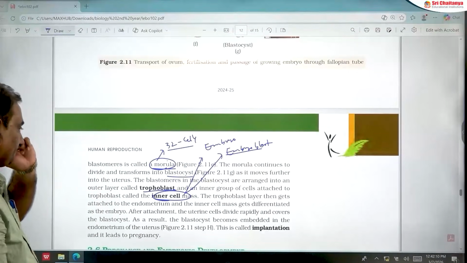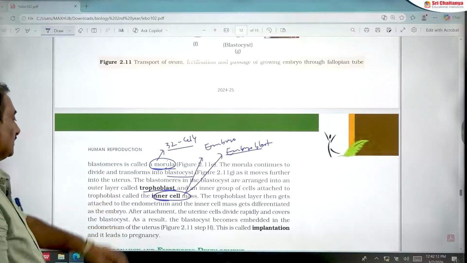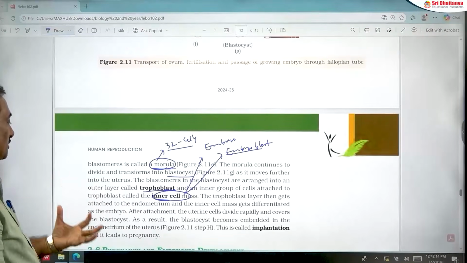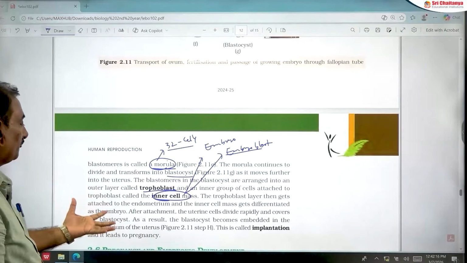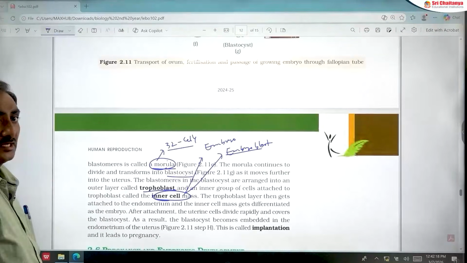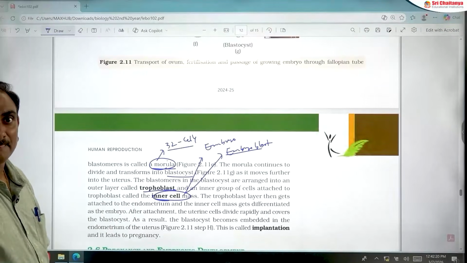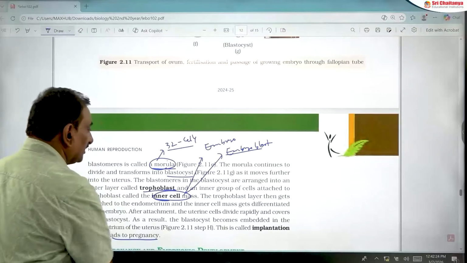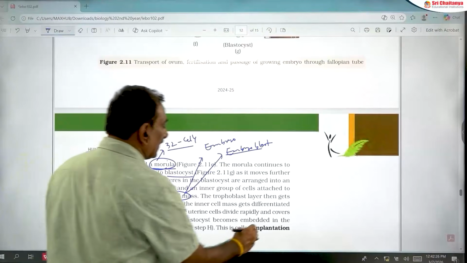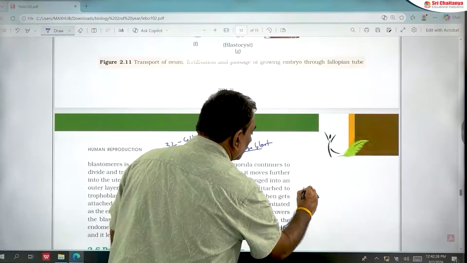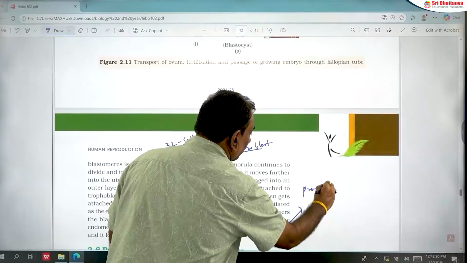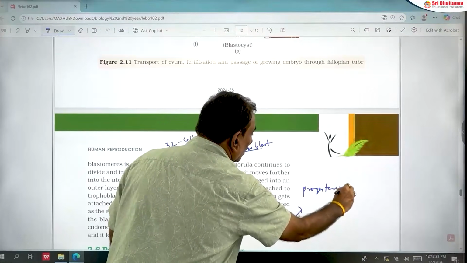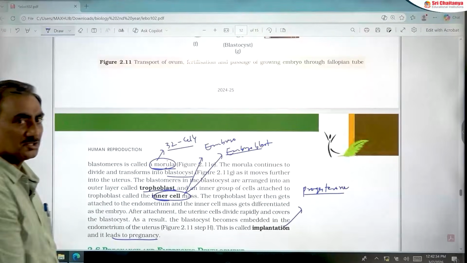You should remember this. The attachment of the blastocyst to the wall of the uterus is called implantation. Implantation leads to pregnancy. Implantation is promoted by which hormone? Progesterone.